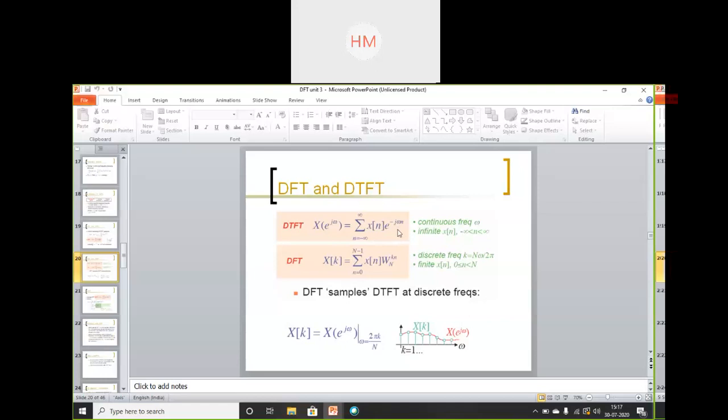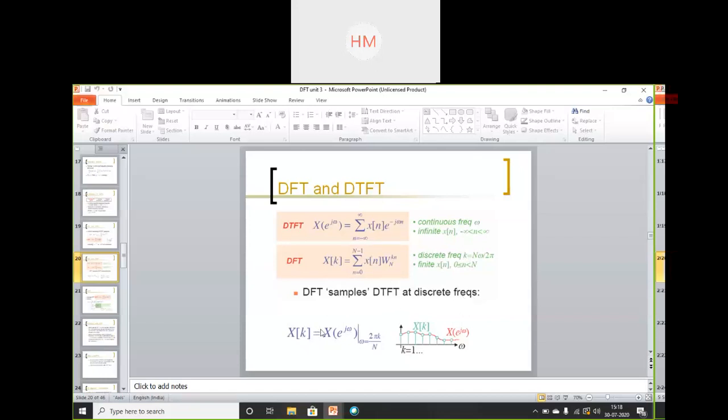This is my DTFT signal, which is continuous in the frequency domain and infinite in the time domain. DFT is refined to get a discrete frequency domain in the form of capital K, and the sequence is now finite. It will vary from only 0 to n minus 1. DFT samples DTFT at discrete frequencies.